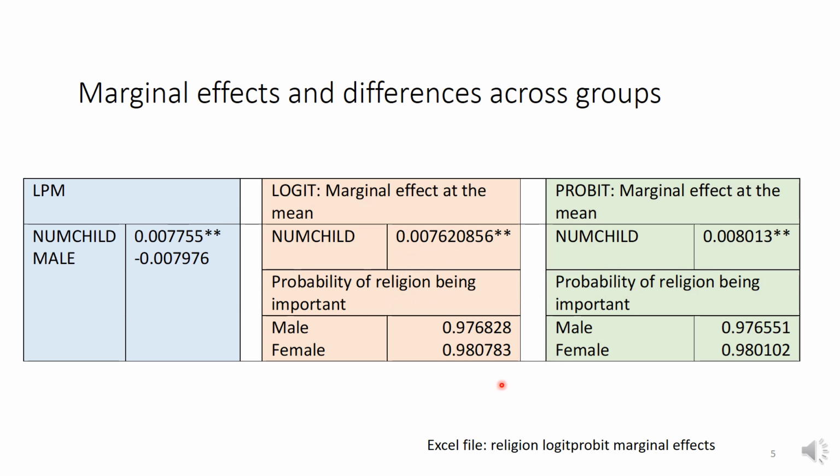For more details, which I'm not going to go over, you can look at the Excel file on how I got these values. You know that this is not a significant variable. If you also do it for logit and probit, the difference here is very small. The probability for male and female is very small when we compute it at the mean.